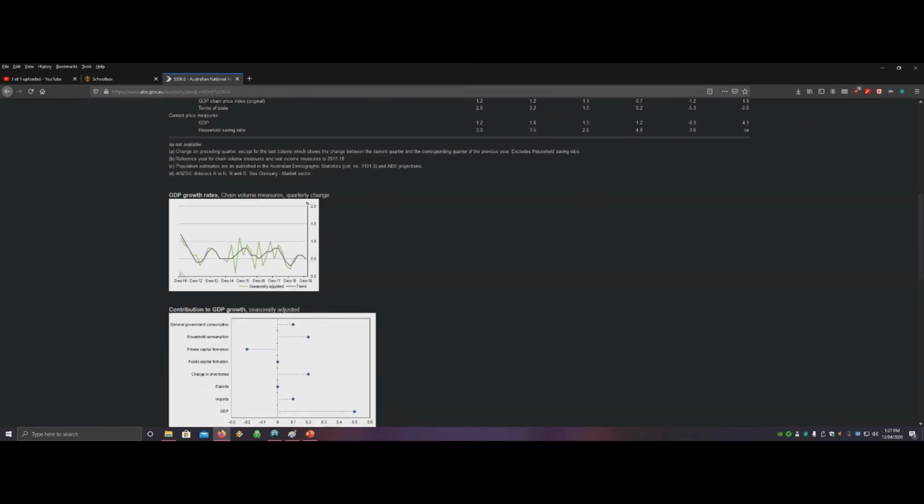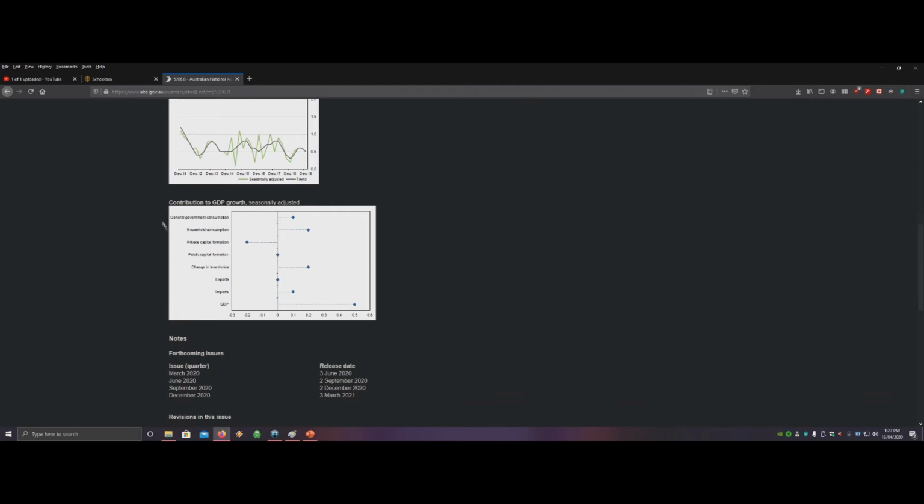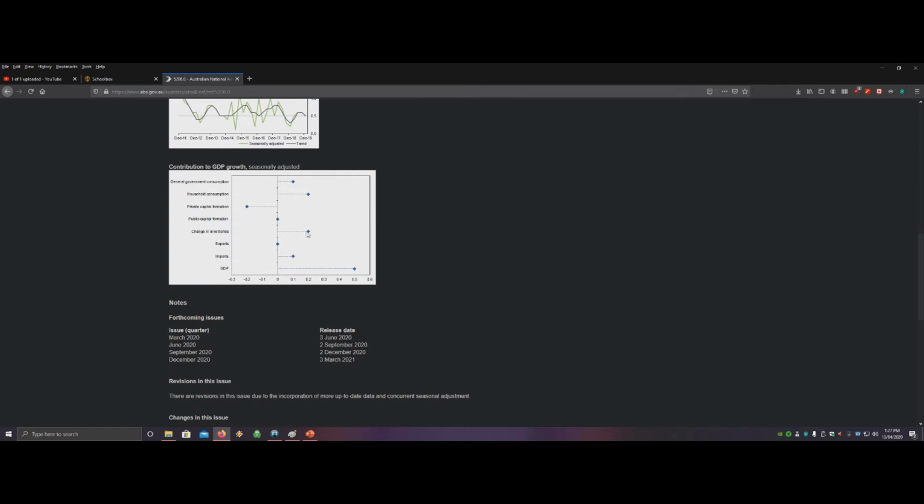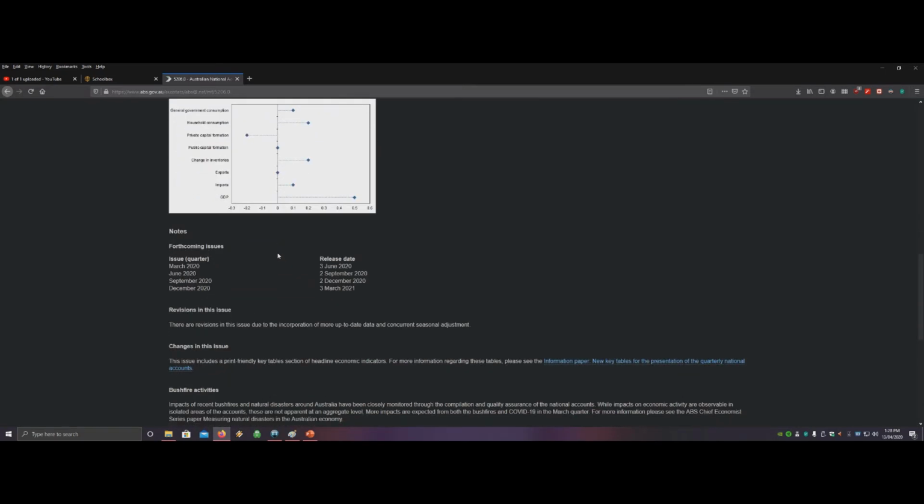So they show you right here the quarterly change percentage-wise. What's contributed to that change? Here it's mainly general government consumption, so G, and household consumption, so C, and change in inventories, which you don't really need to know. Imports have increased, so that makes a leakage in our economy, and exports have been sitting purely on zero.